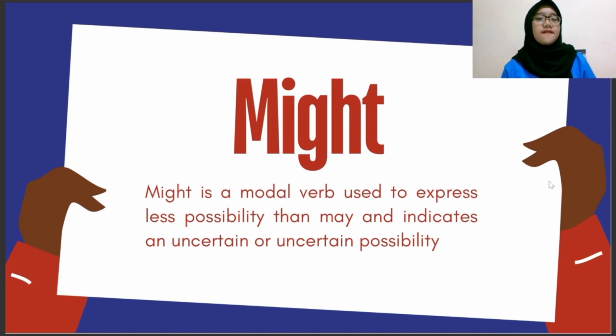I will continue the explanation about modal verb. The next modal verb is might. Might is a modal verb used to express less possibility than may and indicates an uncertain possibility.